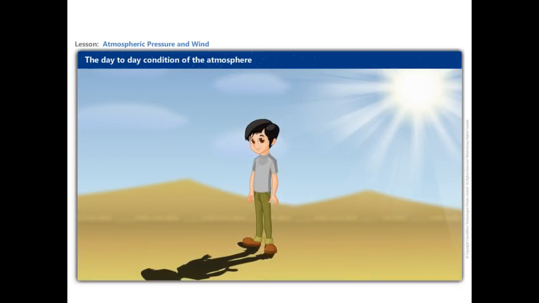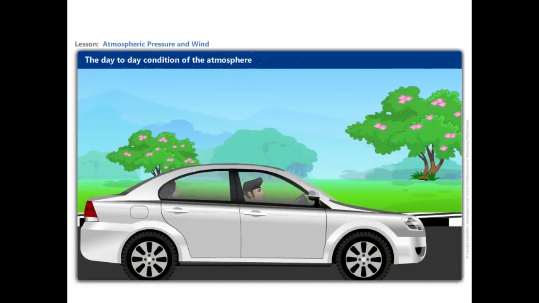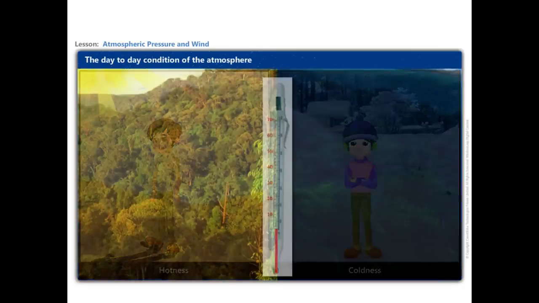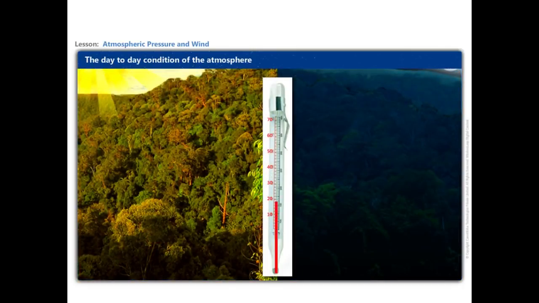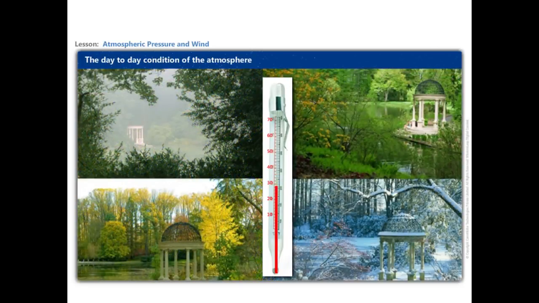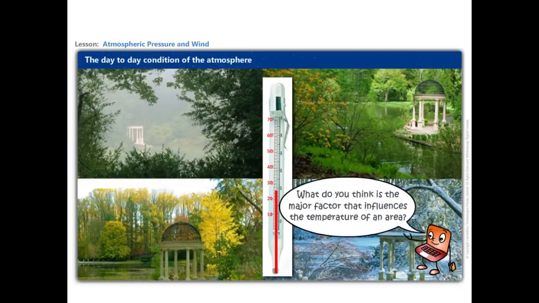A hot or humid weather may make one irritable. On the other hand, a pleasant, breezy weather may make one cheerful and even plan for an outing. The degree of hotness and coldness of air is known as temperature. The temperature of the atmosphere changes not only between day and night, but also changes from season to season. What do you think is the major factor that influences the temperature of an area?